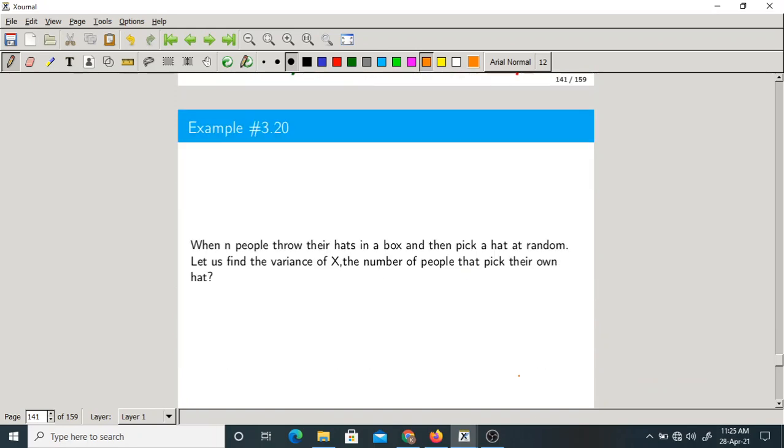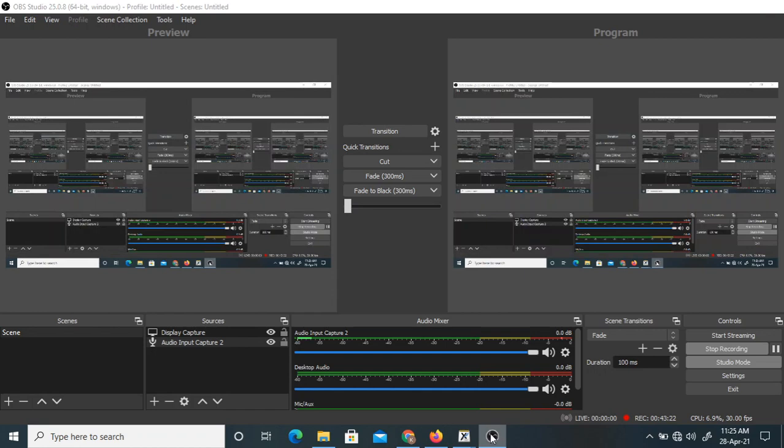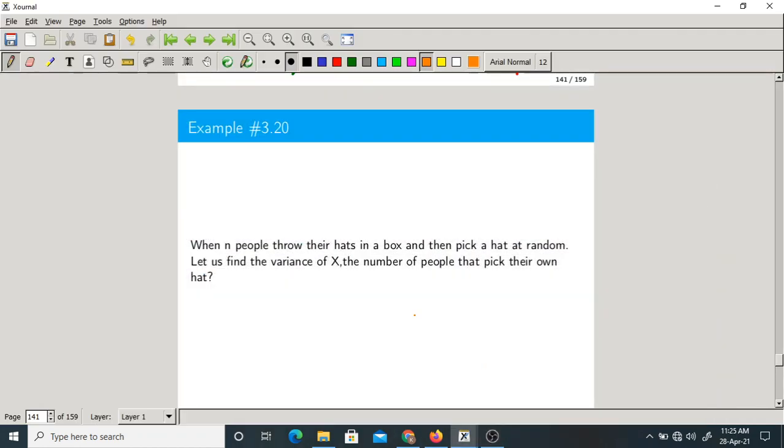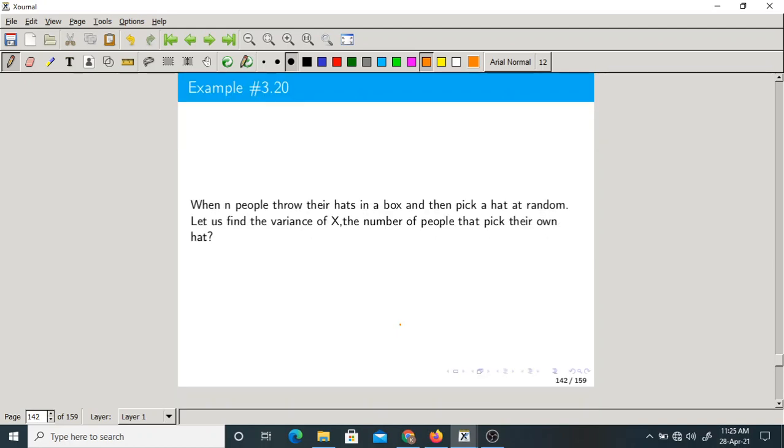Yeah. So let us take a problem. I think this would be the last in the 3rd unit. Okay. Now, I think we have solved this problem already. I hope I gave it in the assignment at least. I don't remember anyway. So let n people throw their hat in the box and then pick a hat at random. Let us find the variance of x. X is nothing but what? The number of people that pick their own hat. Number of people who got their own hat.